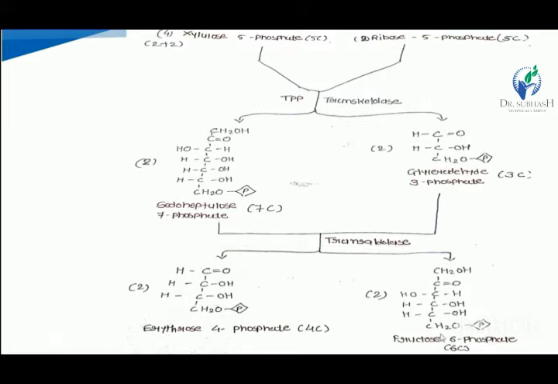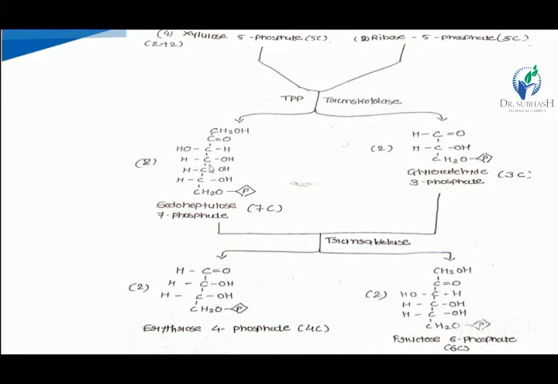After the 7 carbon minus 3 carbon, it gives the 4-carbon moiety, the erythrose 4-phosphate. In this reaction of the transaldolase enzyme, the pseudoheptulose transfers its 3-carbon moiety towards the glyceraldehyde. So 3 plus 3 carbon produces the fructose 6-phosphate.